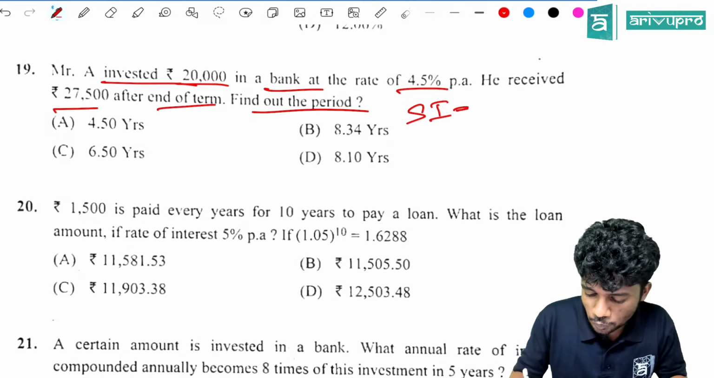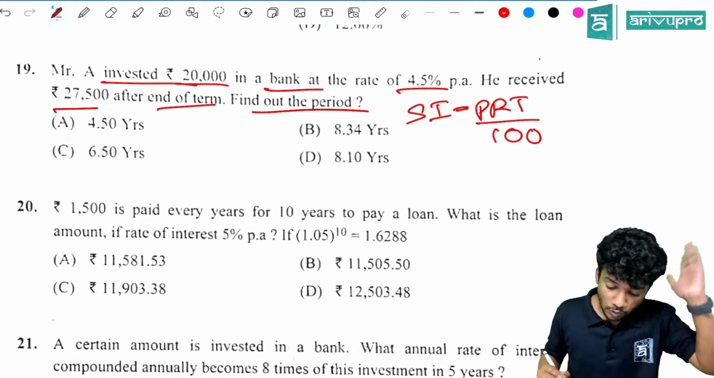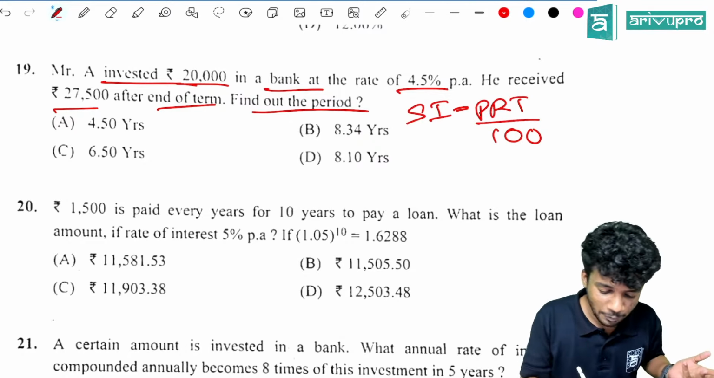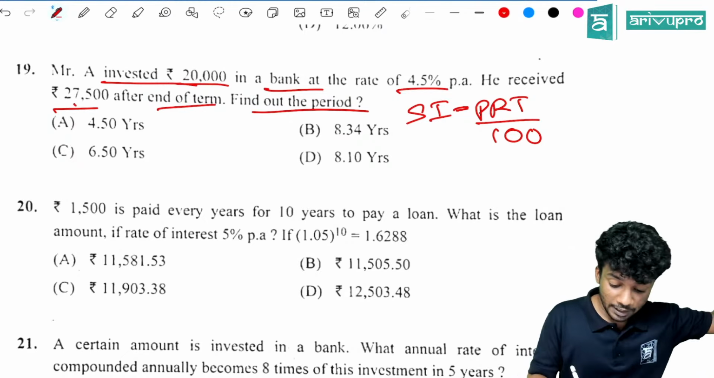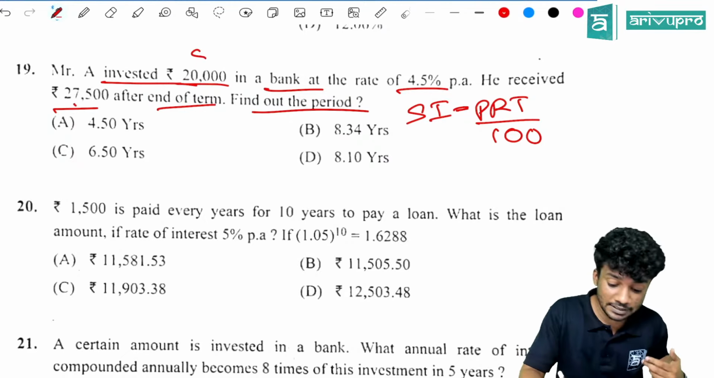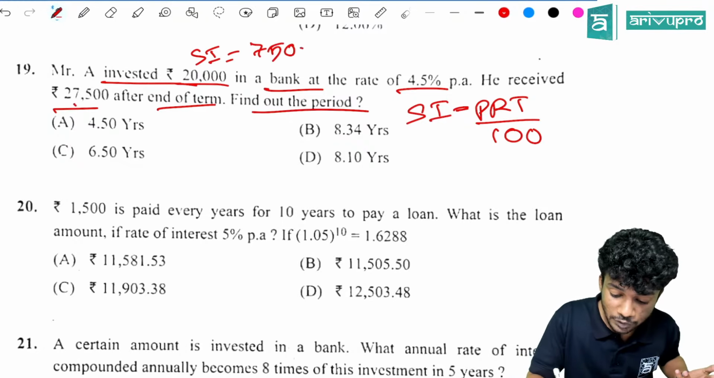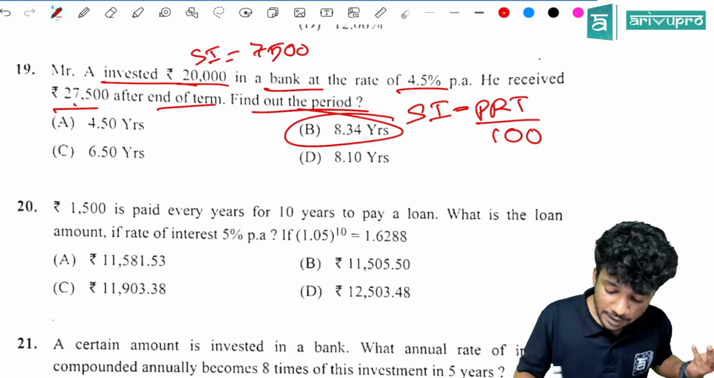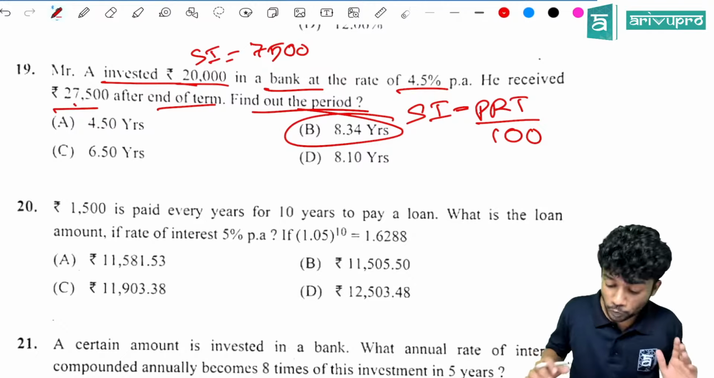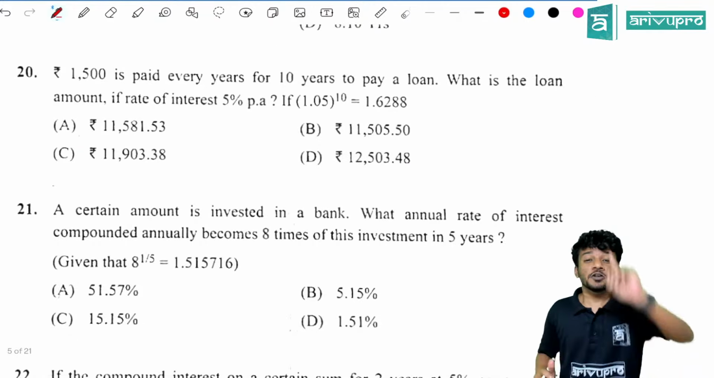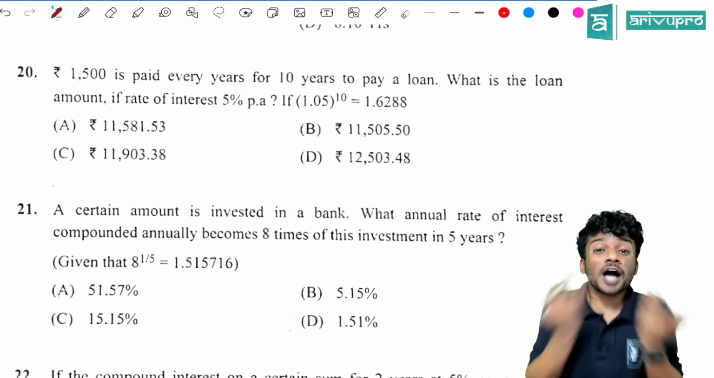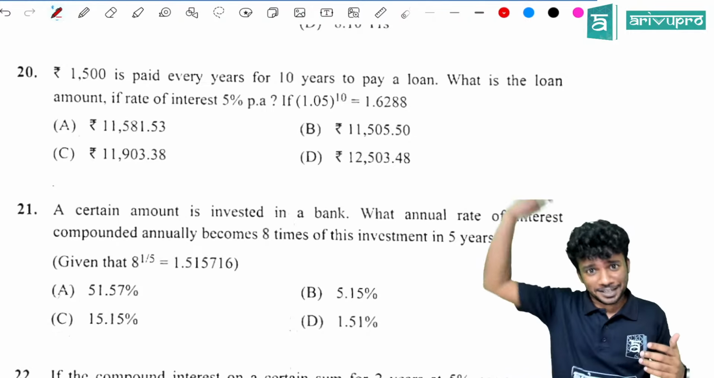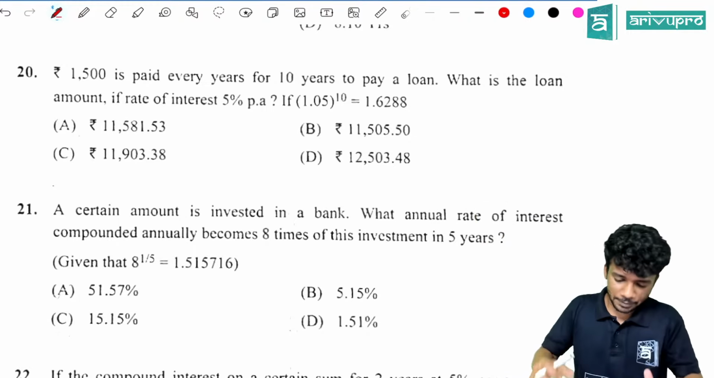So SI is equal to PRT divided by 100. What all things are given? Everything is given. You can directly find it out. SI is how much? 27,500 minus 20,000 will give you SI, because A minus P, that is 7,500. So you can substitute everything and you can find the answer as option B, T is equal to 8.34 years. Yes, very direct. The only problem is you need to identify which formula to use. You will have many confusions during the exam. I think you already had many confusions during the exam, but still, it was an easy paper.